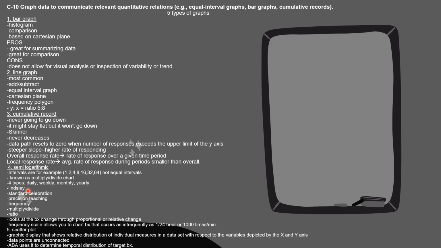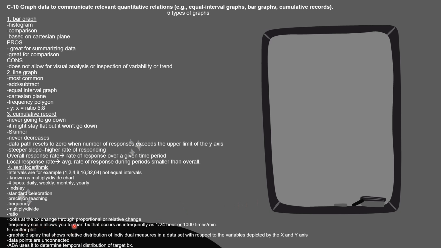There are 4 types: daily, weekly, monthly, and yearly. It's made by Lindsay. Standard acceleration is the other name, where you would see a semi-logarithm, standard acceleration chart, and it's usually used for precision teaching. It measures frequency, ratio, and it looks at the behavior change through proportional or relative change.